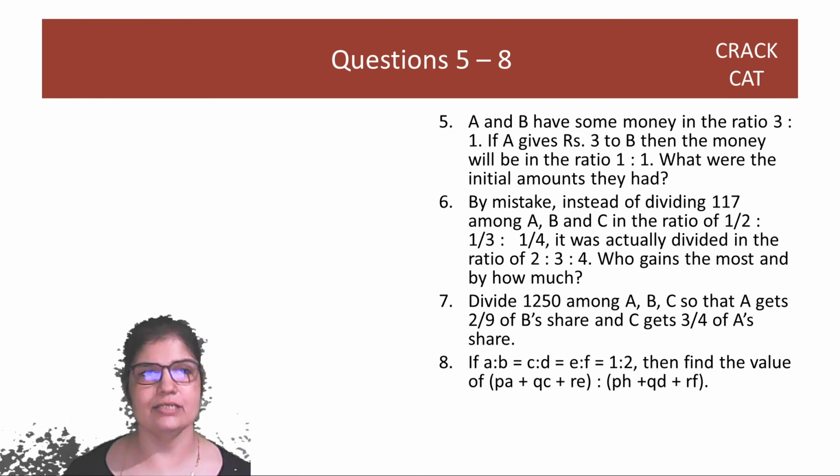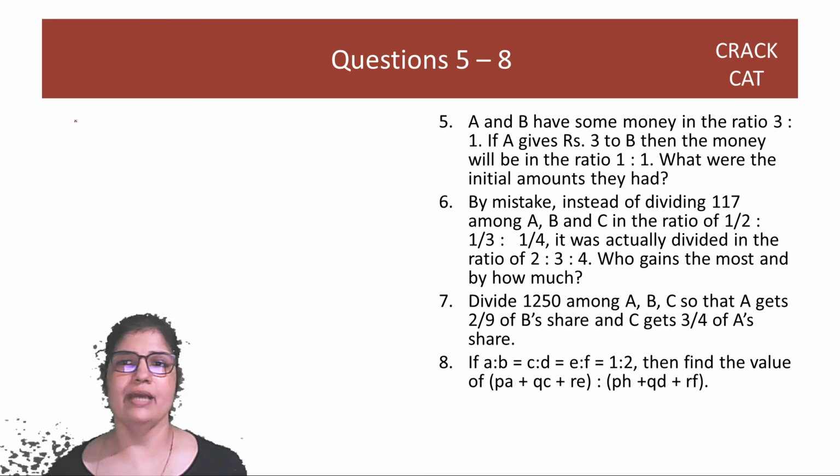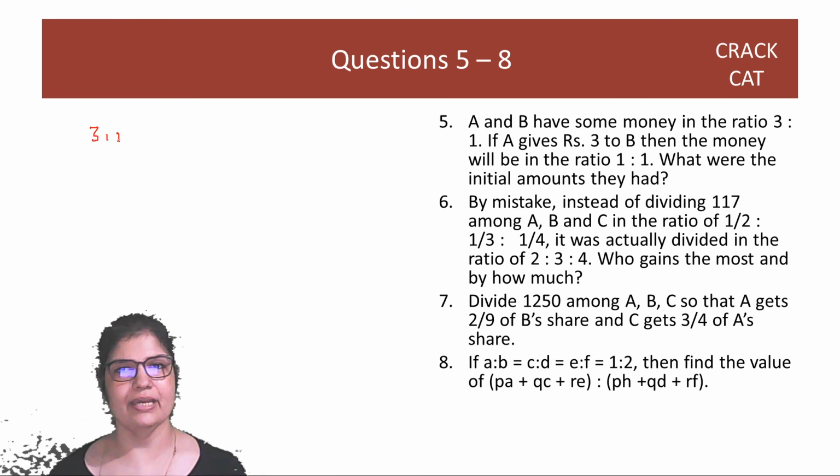Let's look at 5 to 8. A and B have some money in the ratio 3:1. If A gives 3 rupees to B, they will be in the ratio 1:1.